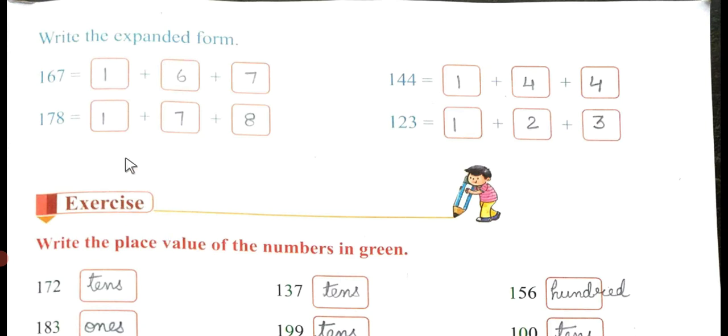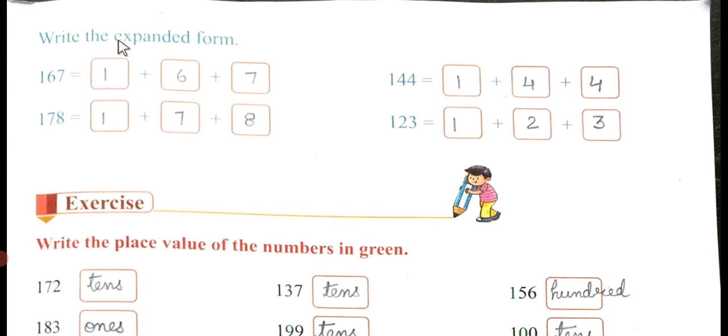So coming to the expanded form, 167. That means 167 is equal to 1 hundred plus 6 tens plus 7 ones. You can also write it as 100 plus 60 plus 7. How will you write this? 100 plus 60 plus 7. And here also 178: 100 plus 70 plus 8.